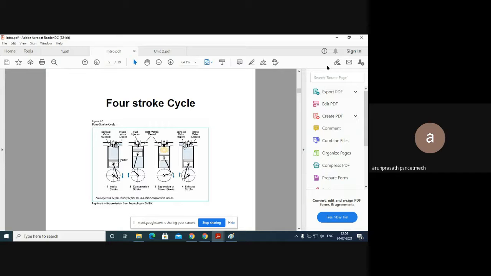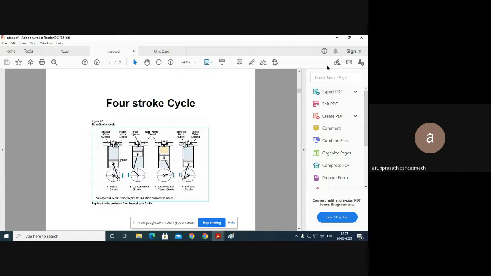The second stroke is compression. The fuel is compressed, and due to the compression temperature, the fuel ignites. Then we get the power, and it exhausts. So this is the normal process in our diesel engine. Similarly, in the petrol engine, after the compression is completed, in the third stroke we simply give ignition through our spark plug. Through that spark, the petrol fuel gets ignited, and then the vehicle starts to move. So this is the simple concept of how power is produced in petrol and diesel engines.